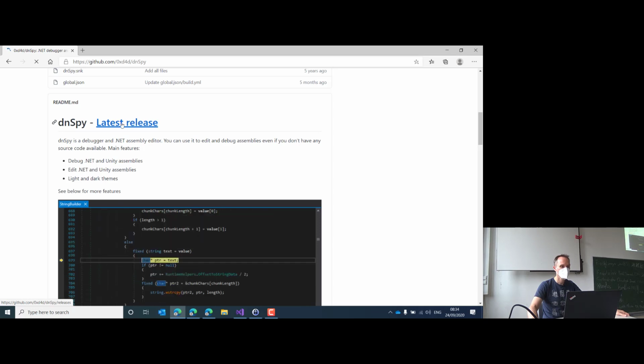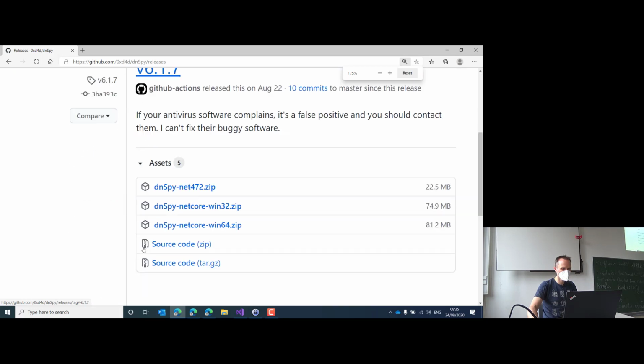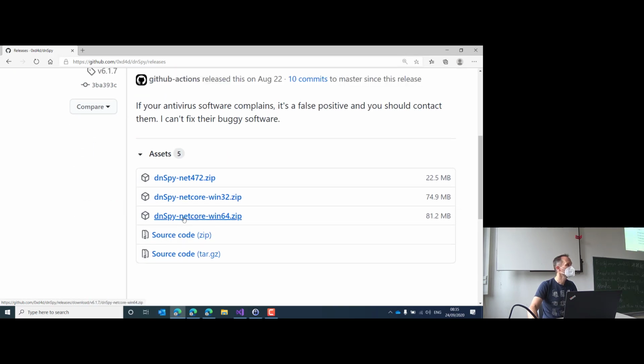You see it? And then you can download here the dnSpy. Let's take the .NET Core version, okay? I will zoom in a little bit, this one, dnSpy .NET Core Win64 for my machine. It will probably not work on Mac, but that's not a problem. I will show you what's going on. We will not use it in courses, in exams or something like this. Okay, this will take a while. So we can download it and forget about it.